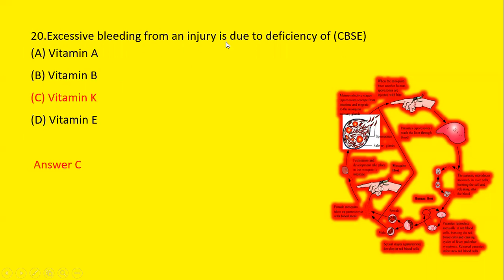Excessive bleeding from an injury is due to deficiency of vitamin A, vitamin B, vitamin K, or vitamin E. We know that excessive bleeding from an injury is because of the deficiency of vitamin K. So option C is the correct answer.